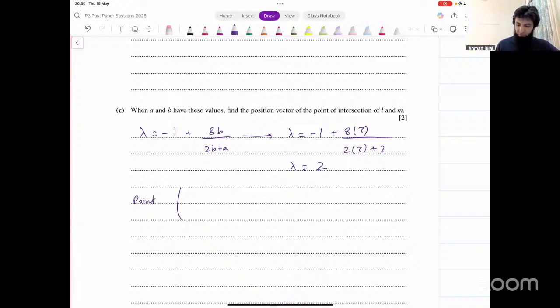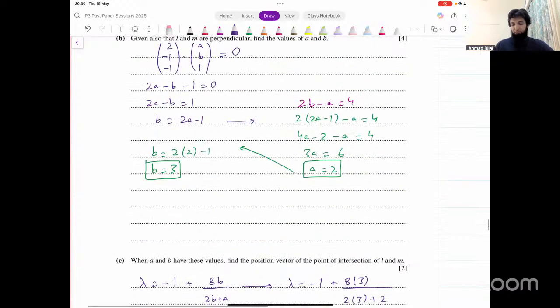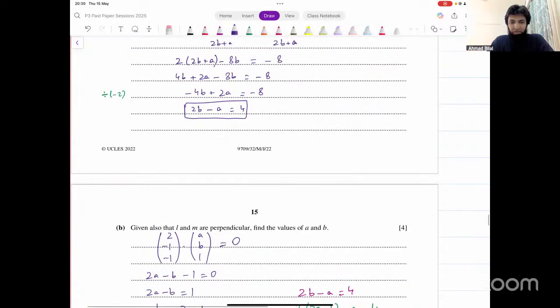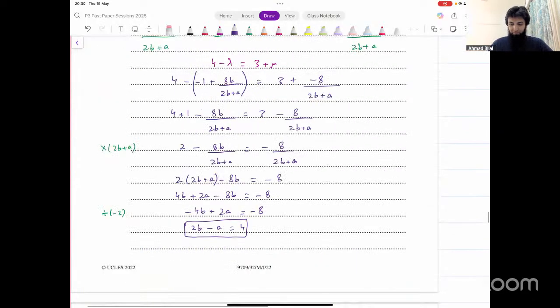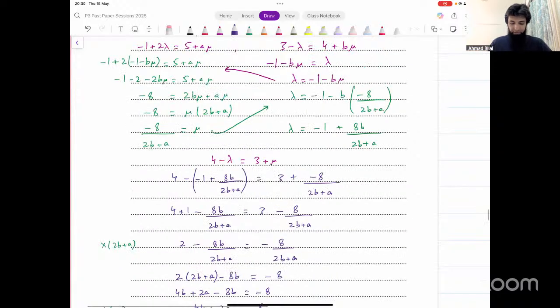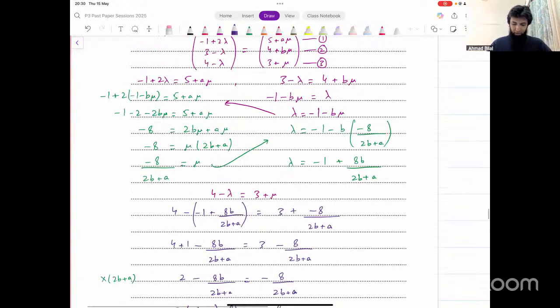Was 1, 4 minus 2 is 2. That's the position vector of the point of intersection. Okay, so the first part required some working, but then the other two parts, these were fairly easy 6 marks, right? And that's it. That was the vectors question. No problem with this one.